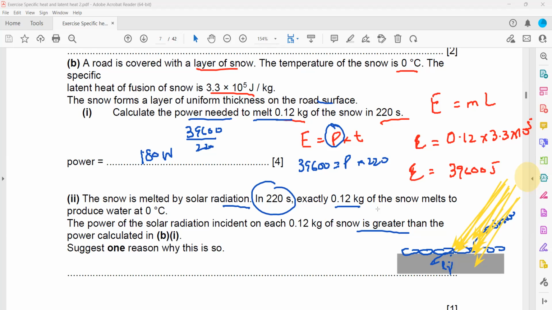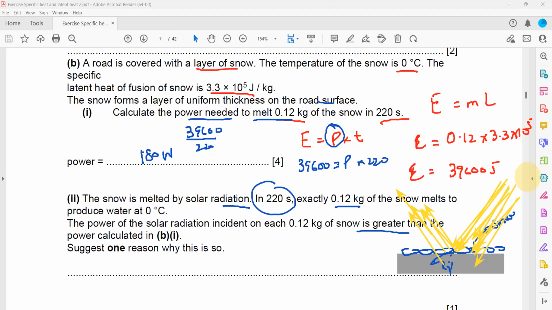What happened? Because the radiation from the sun, most of it is reflecting from the surface. The correct answer is actually that more radiation enters the earth's atmosphere, but it still takes the same time to melt the ice. What is the reason for that?